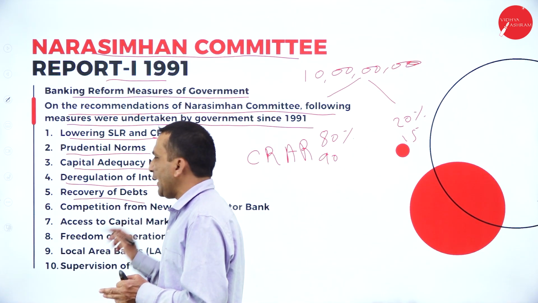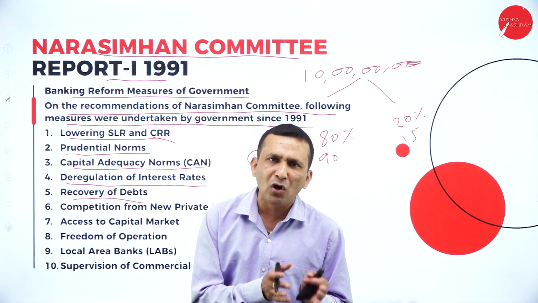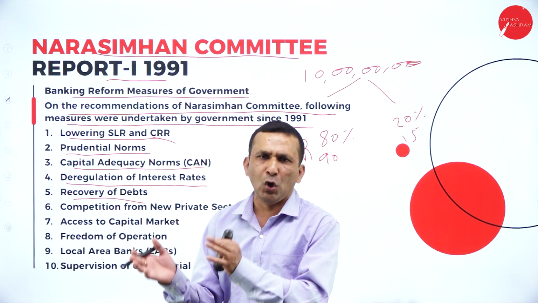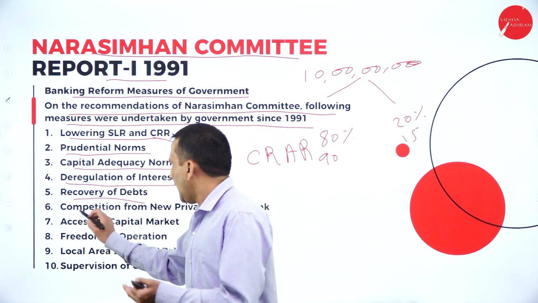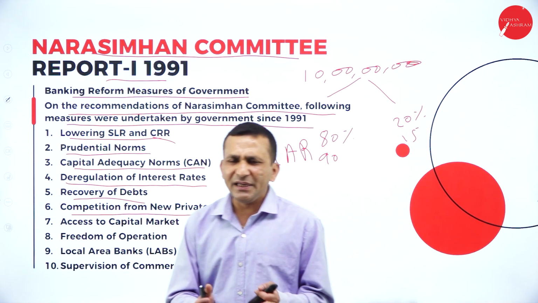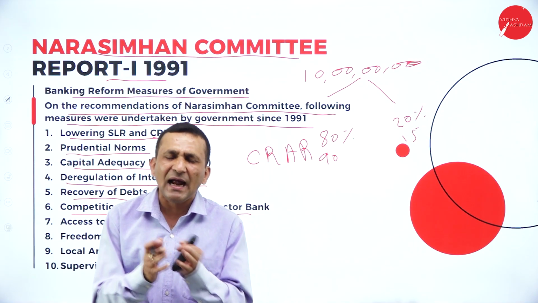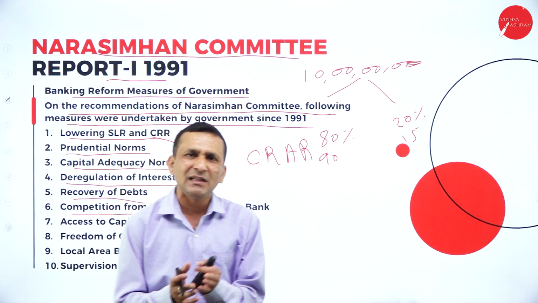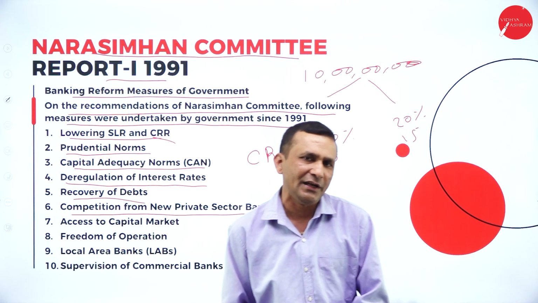And the recovery of debt, because we know debt is nothing but your long-term debenture or long-term loan, so the recovery part. Again, the competition of new private sector banks, because here in banking, public banks as well as private banks, the majority of private banks are also contributing to the nation.